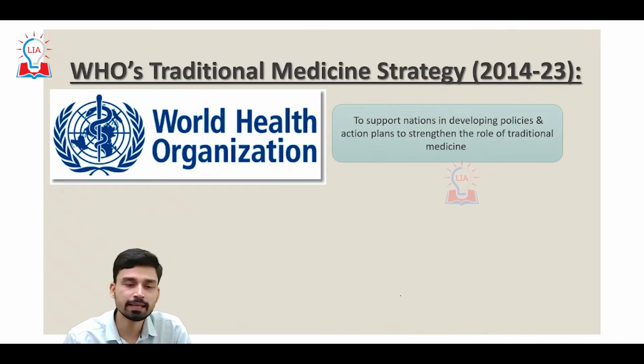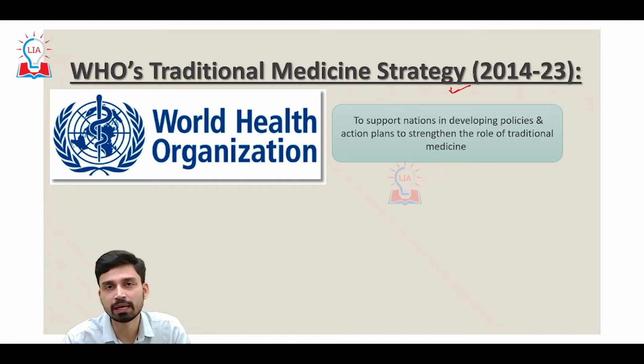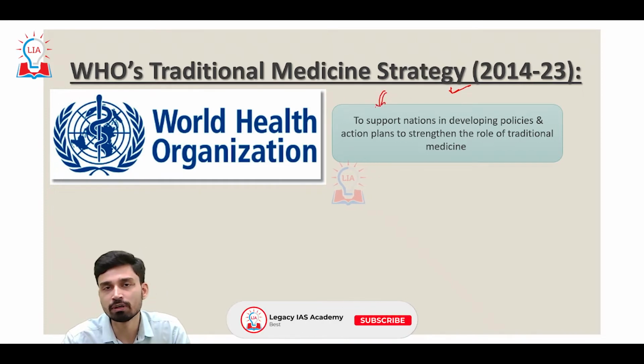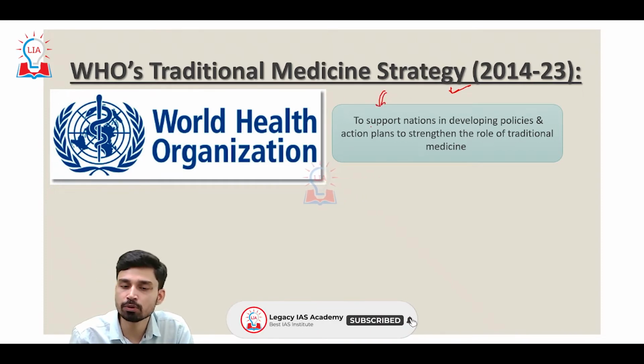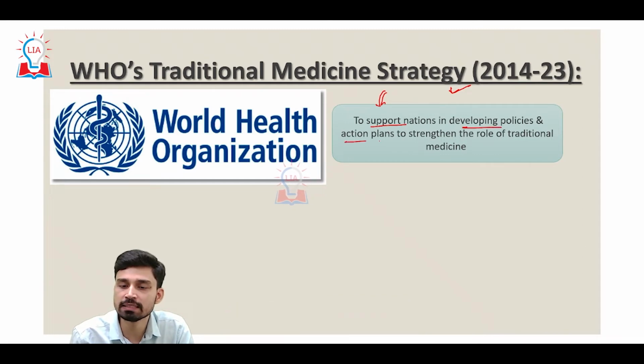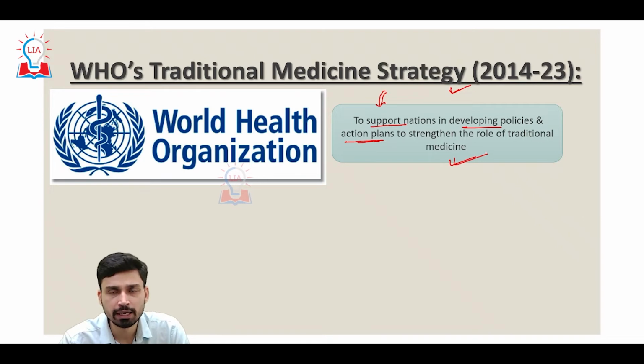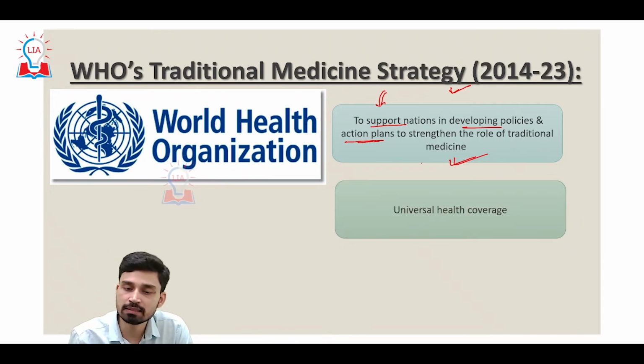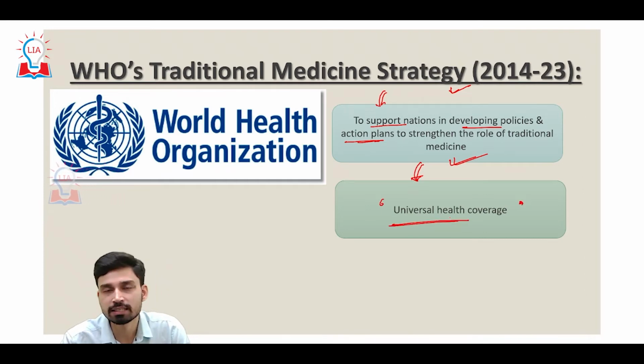So, let us try to understand what WHO's Traditional Medicine Strategy aims for and how GCTM can help it. The traditional medicine strategy, as per the DG of WHO's statement, is aimed at supporting nations in developing policies and action plans that will first of all strengthen the role of traditional medicine in the overall healthcare sector of the particular country. Once the acceptability of traditional medicine is increased, obviously it can go a long way in providing universal health coverage to a large section of the population.